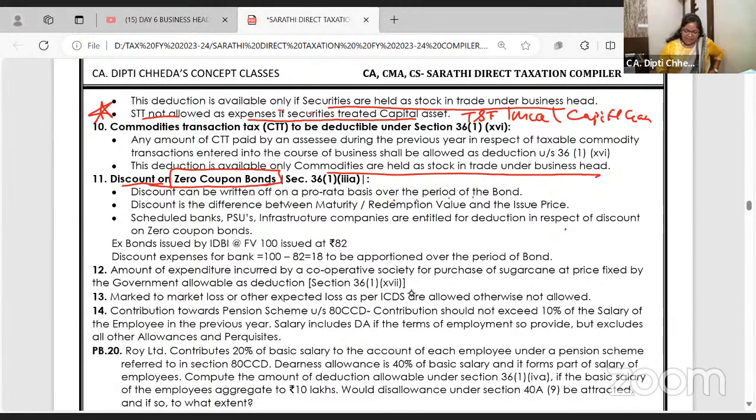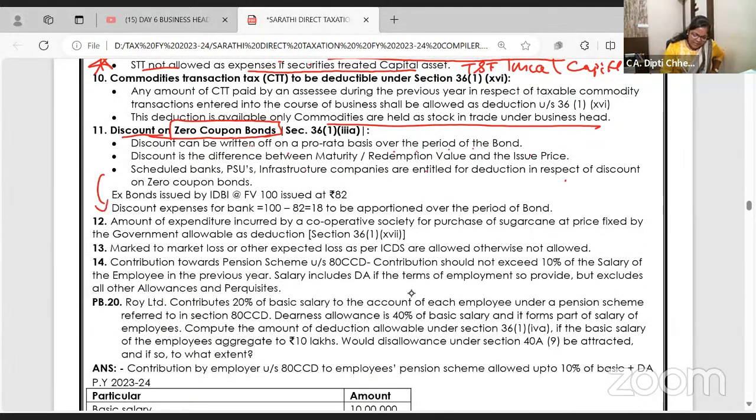Yeah, very correct. Now see, because this point is tricky, example. Wherever you will see it is little tricky, I have added examples. Suppose bonds are issued by IDBI, face value 100 at 82. I want to repeat. Deep discount bonds, zero coupon bonds, they are issued at less than face value.